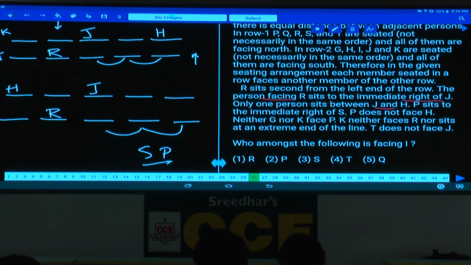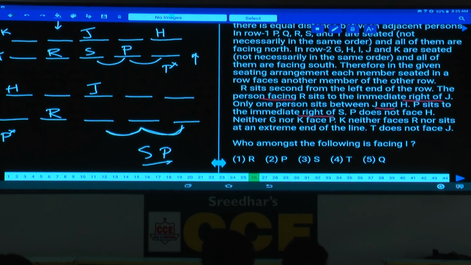And P sits to the immediate right of S. P does not face H. As P does not face H, P cannot be here. As P cannot be here, where should this P be? P must be here. If P is here, S will be here. P does not face H, and P cannot be here, but it's here. S and P, both the cases are still intact.